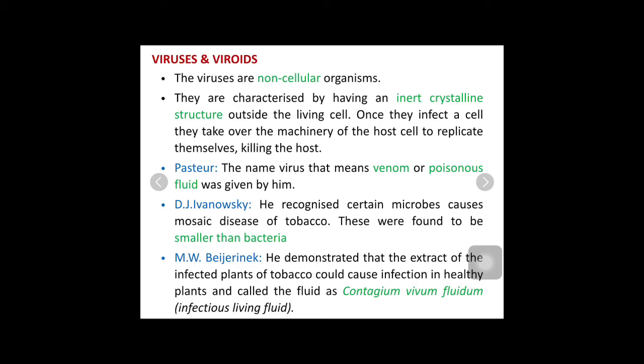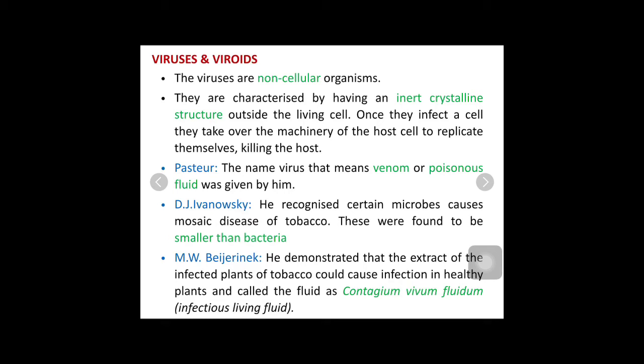Now the second scientist is called Ivanovsky. Ivanovsky recognized that there are a few microbes causing a disease in tobacco, which we call tobacco mosaic disease. He found that the organisms causing the disease in tobacco are even smaller than bacteria.